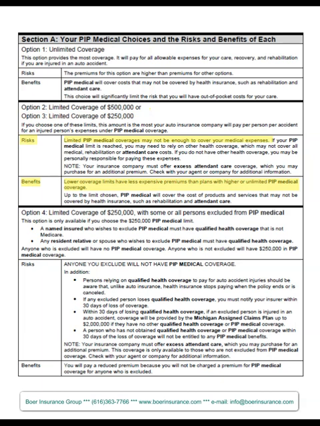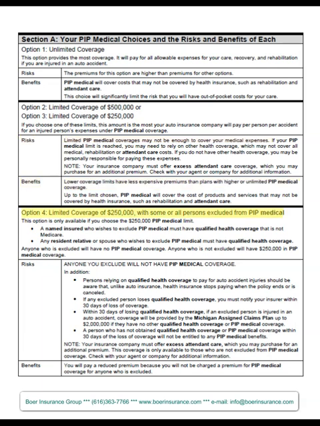And outlined below option 2 and 3 are the risks, which is basically that you might not have enough coverage under a selection of $500,000 or $250,000 to cover all of your medical expenses from a car accident. And the benefits, which is basically a lower premium than if you chose unlimited coverage.